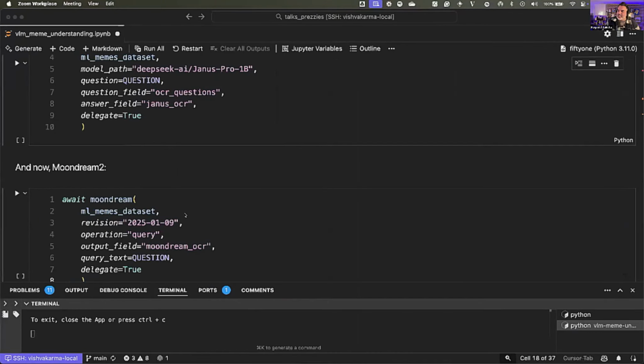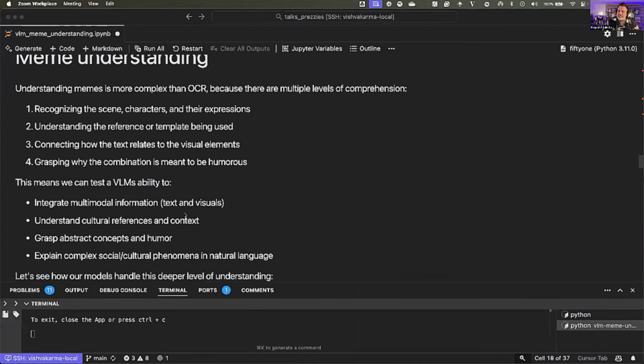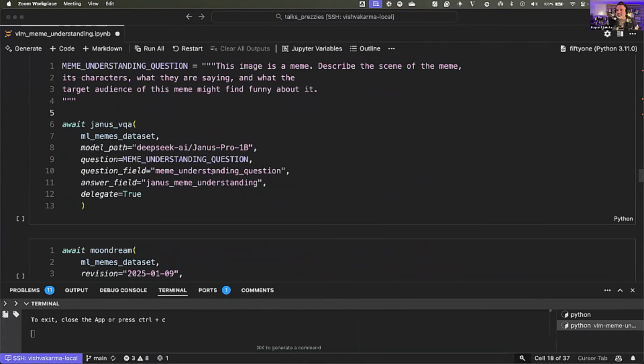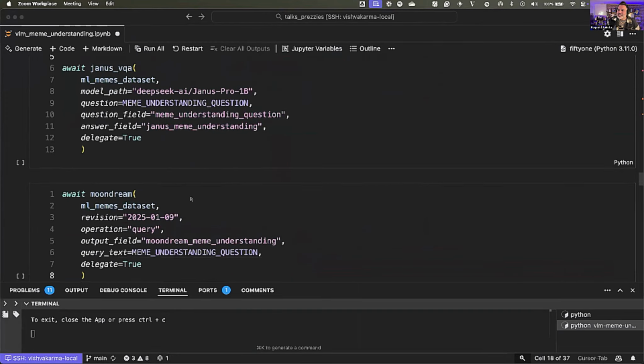The next task I did was actually meme understanding. So meme understanding is essentially just trying to figure out if the vision language model can understand the context of what is happening in this meme.